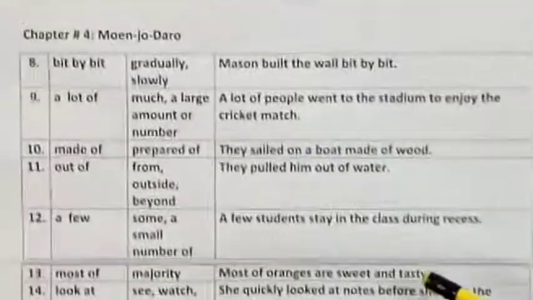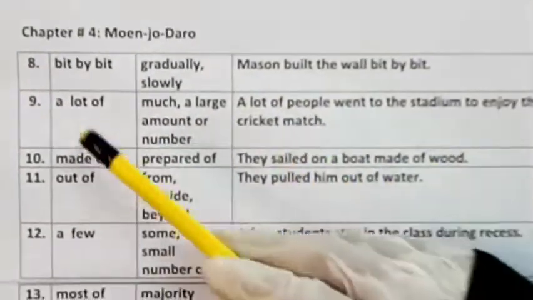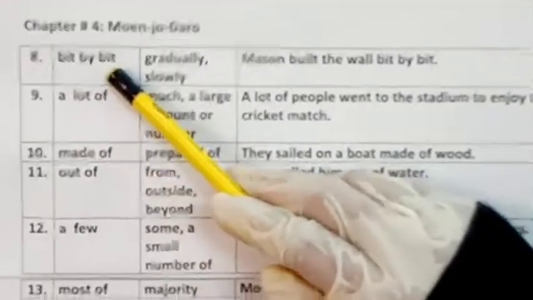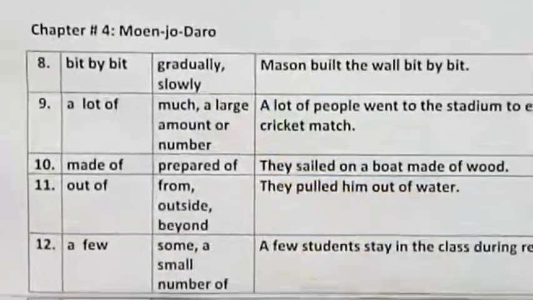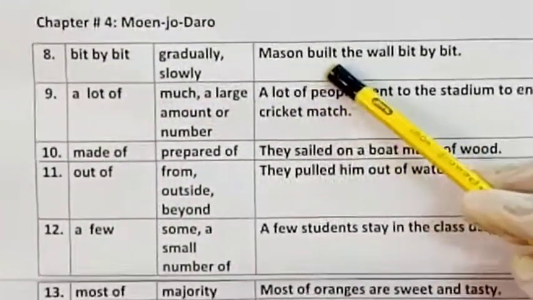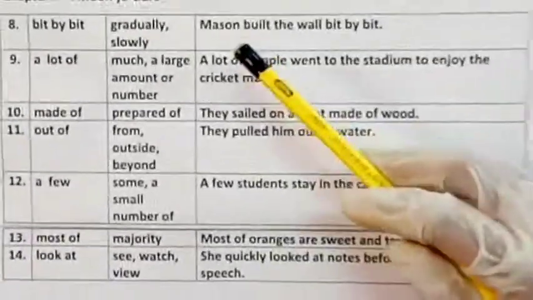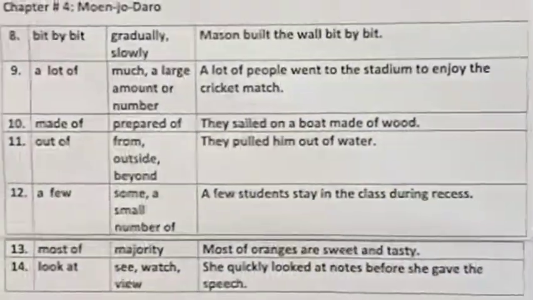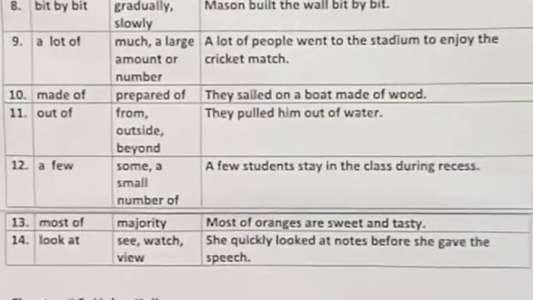So in the 4th chapter Mohenjo-daro, the phrases are, the first one is bit by bit, and it means gradually, slowly, ahista ahista. And the sentence is Mason built the wall bit by bit. Mason is a मेमार या building बनाने वाला या कोई तामीर करने वाला.